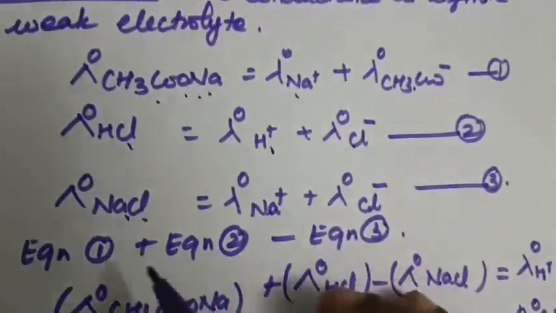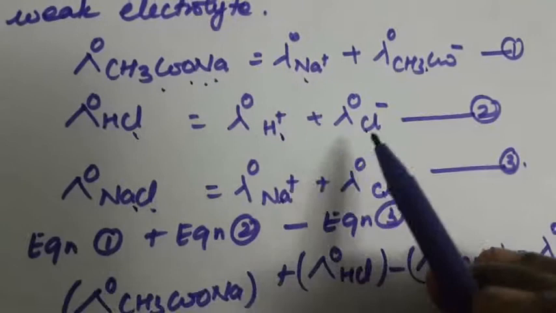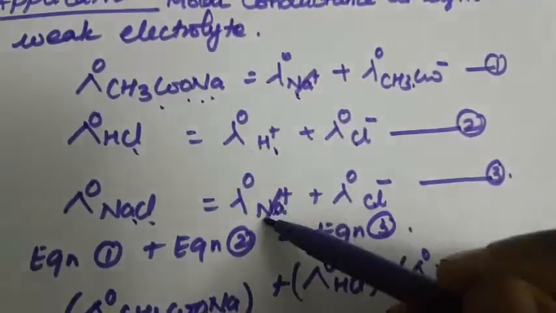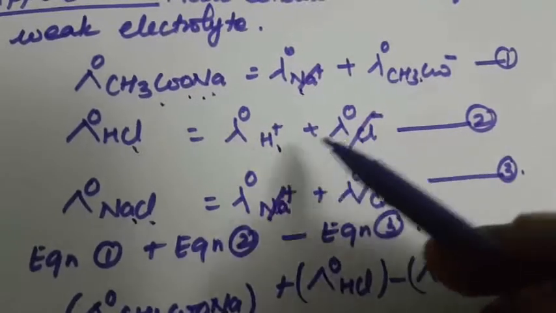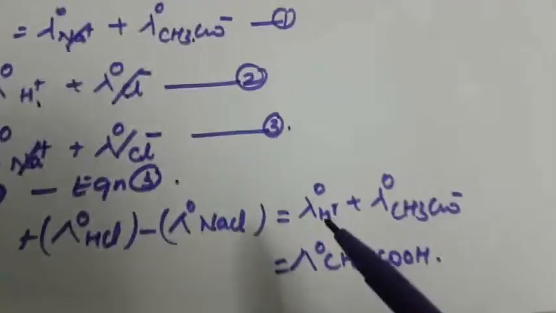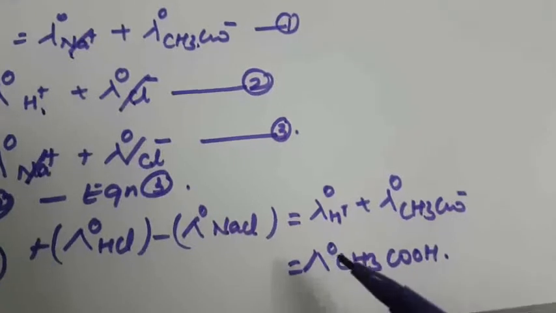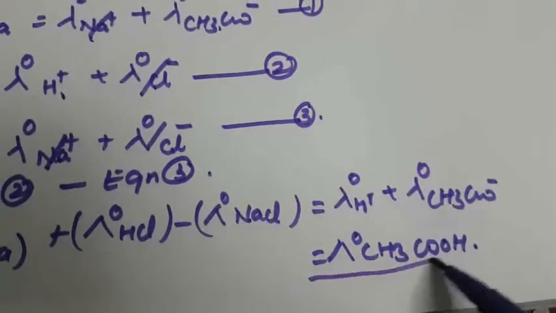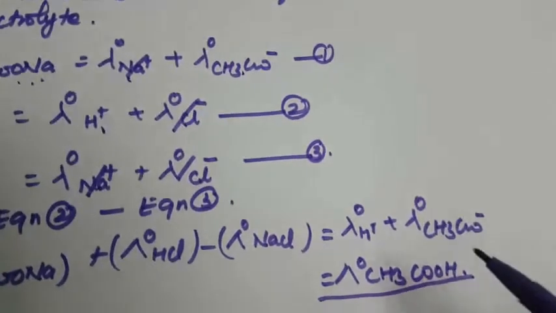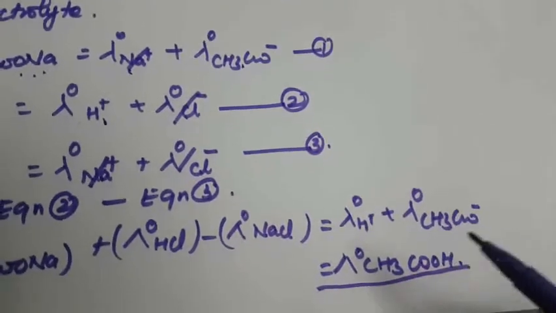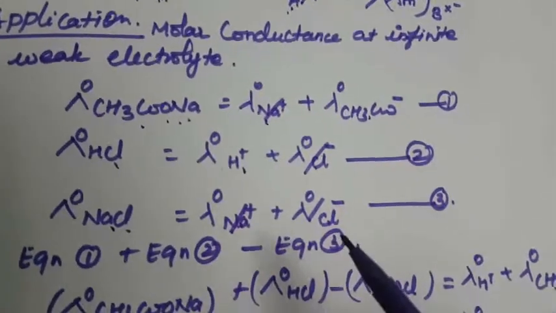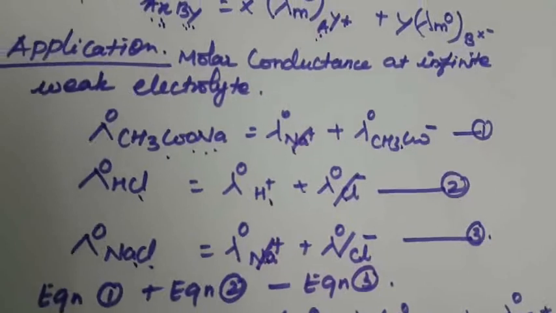Now we add equations 1 and 2 and subtract 3. On subtracting, this one cancels, this one cancels. Finally what remains is H plus and CH3COO minus, which together give CH3COOH, the weak acid. So using Kohlrausch's law, the molar conductance at infinite dilution of a weak electrolyte can be calculated.